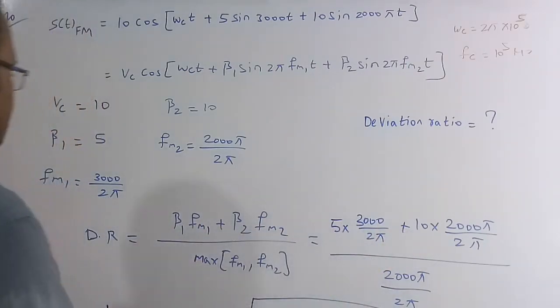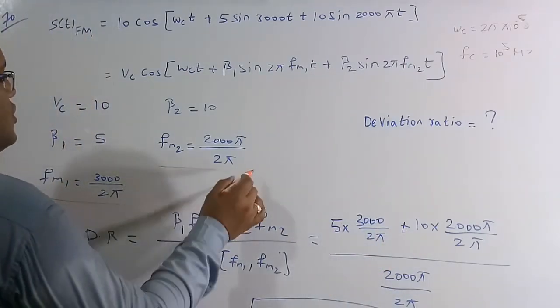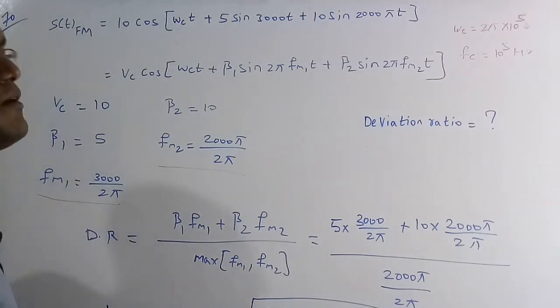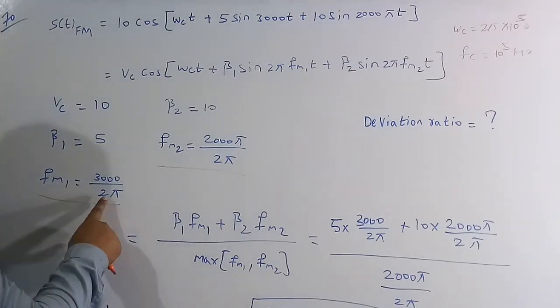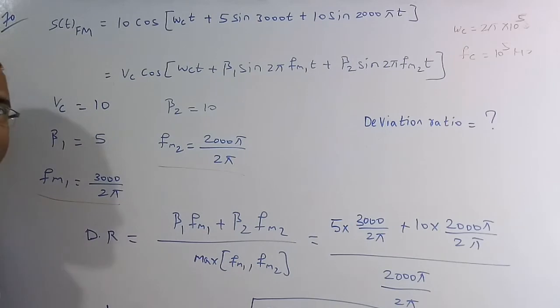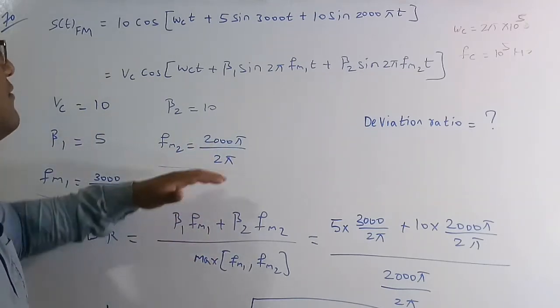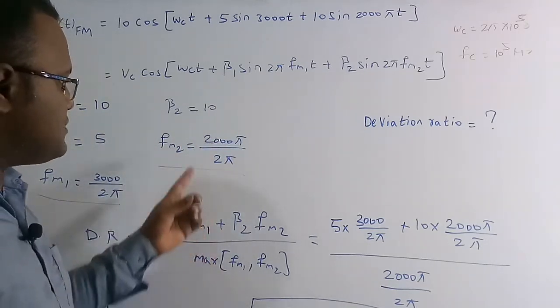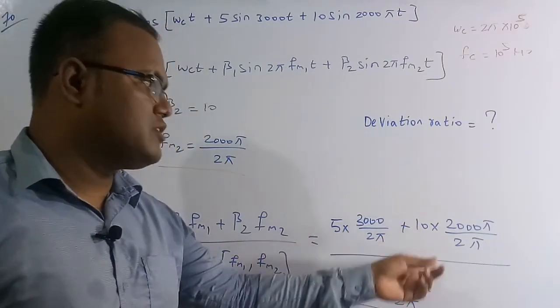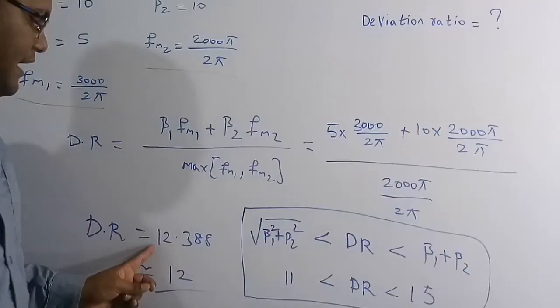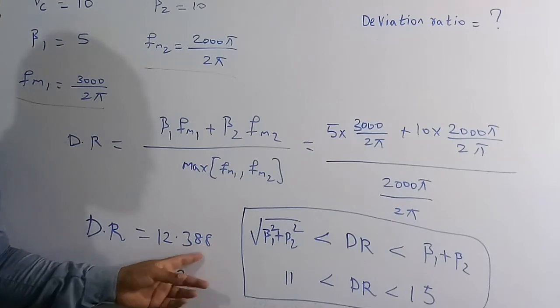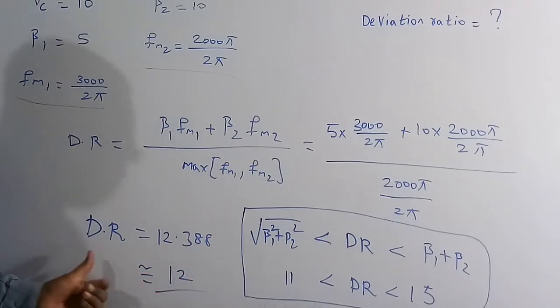Now these are the two message signals, right? Out of these, only the maximum value we need to take. If you see carefully, the denominator 2 pi is the same, so whichever numerator is higher will be the maximum. 2000 pi is always greater than 3000, so this is the frequency we need to take, which is 2000 pi by 2 pi. If you solve everything, we get exactly 12.388. So the deviation ratio is approximately equal to 12.